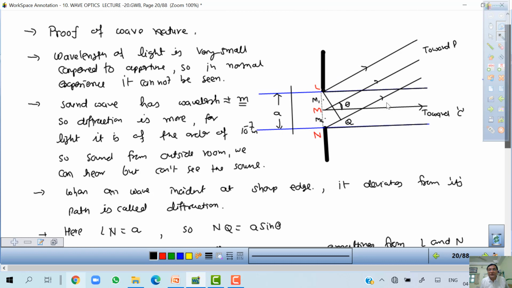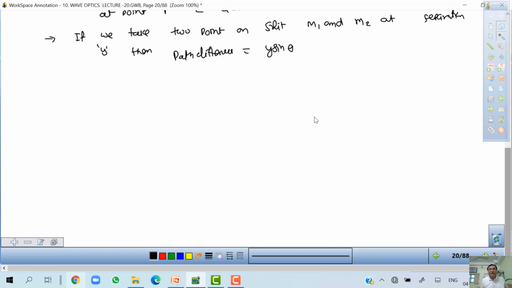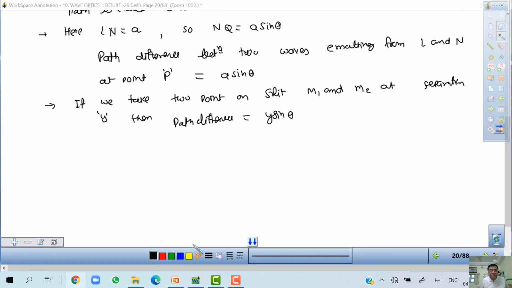Understood? So the wave is emitted from here, this has to travel this much distance and this has to travel this much. So if you calculate it, it comes out to be Y sin theta, if the separation is Y. M1 and M2 are both variable, so for Y distance it is Y sin theta. And if theta is small, then in both cases we can write A theta. Here also I write Y theta if theta is small.